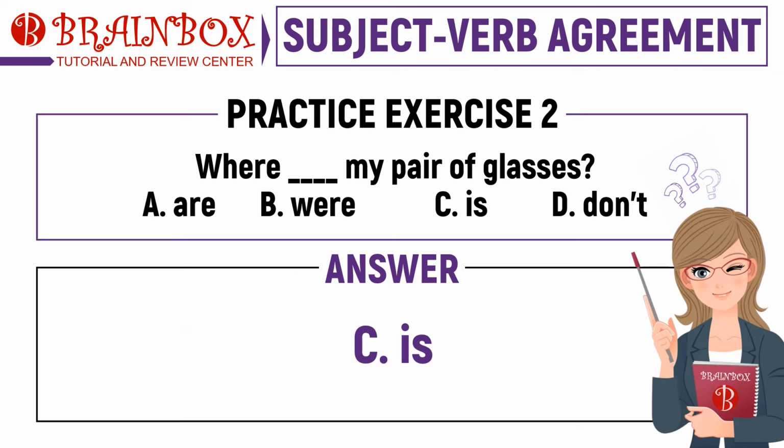For this sentence, the correct answer is letter C, is. Since the subject came with an expression of "pair of," the subject is now considered as singular in nature, requiring a singular form verb.